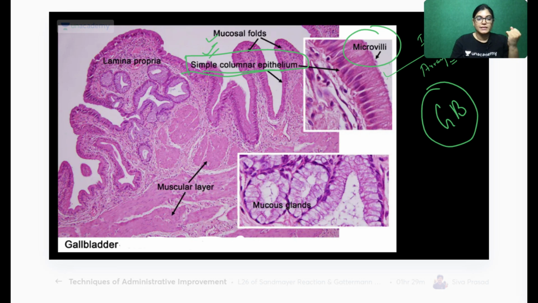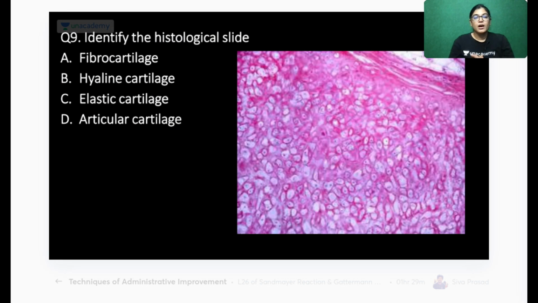Moving on to the next question, number 9. Identify the histological slide. Fibrocartilage, hyaline, elastic, or articular cartilage? I will give you 30 seconds for marking it. See the slide nicely, don't be in a hurry, and mark the correct answer.